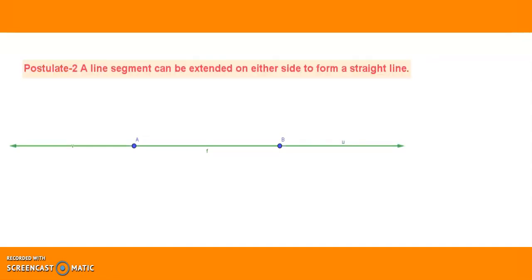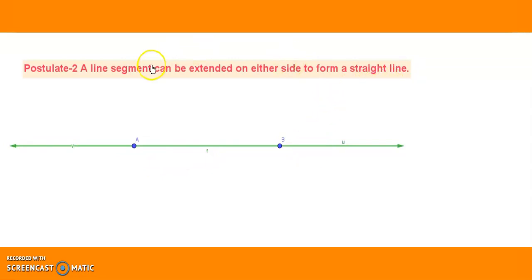Postulate 2 of Euclid says, a line segment can be extended on either side to form a straight line. Just now we have seen a line segment from A to B. Now if I extend towards the right side of B and left of A, on either side, I will be getting a straight line.